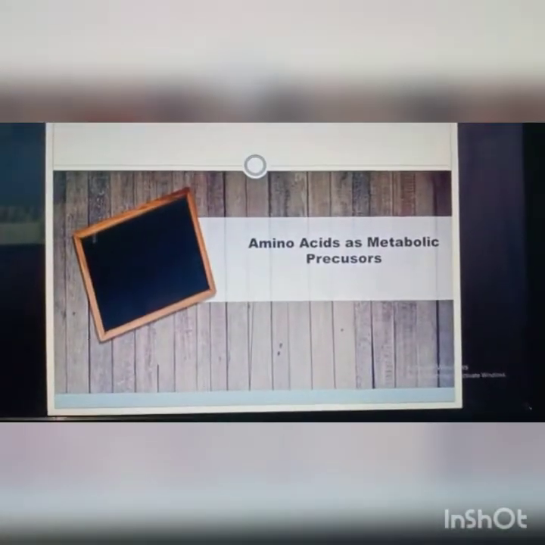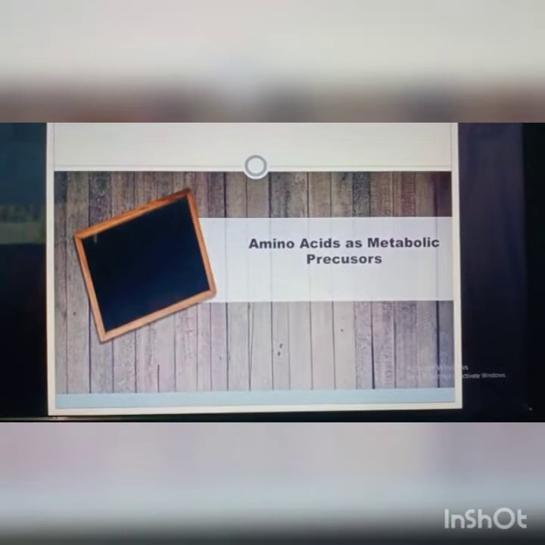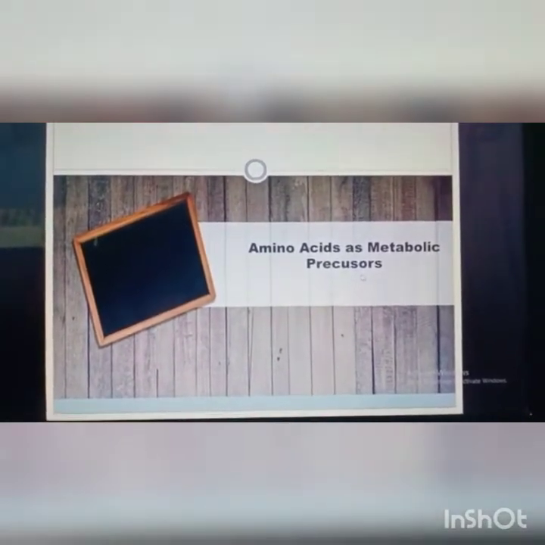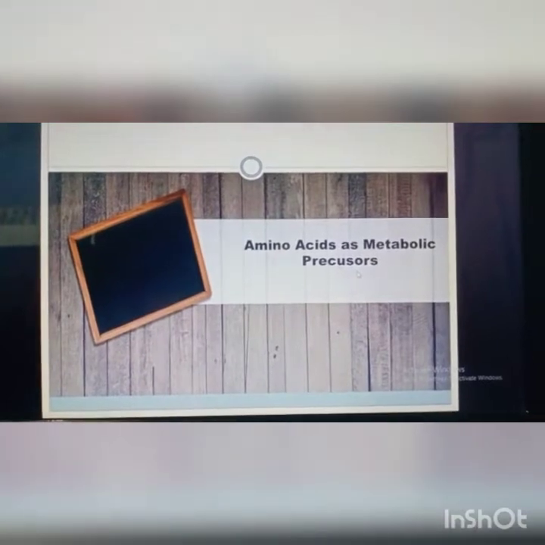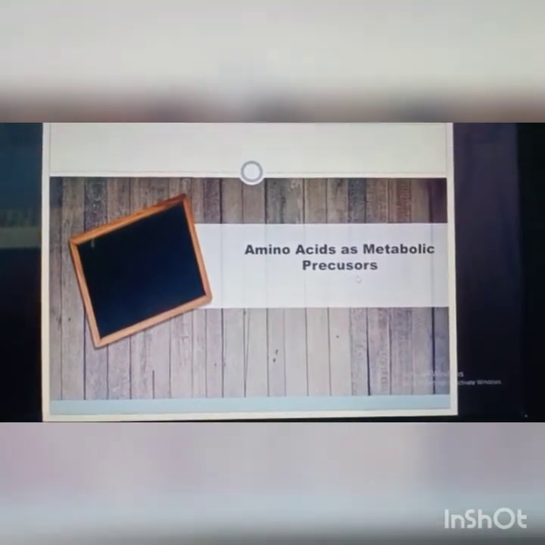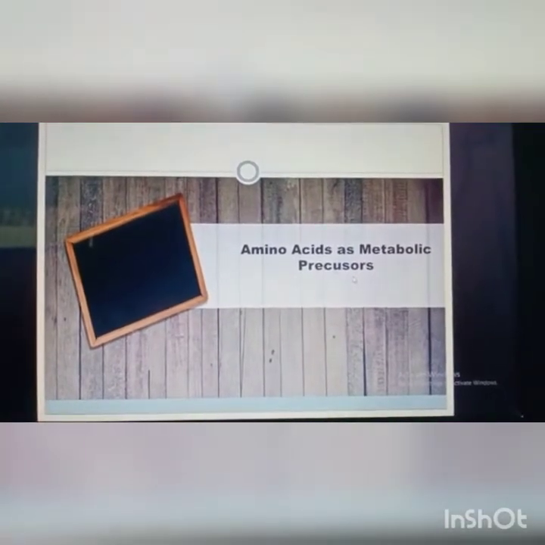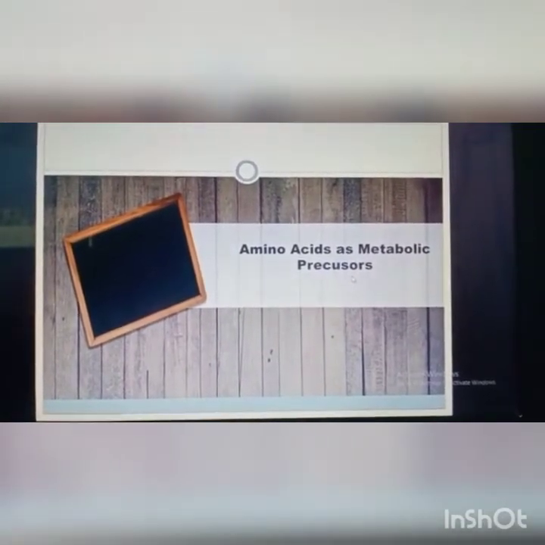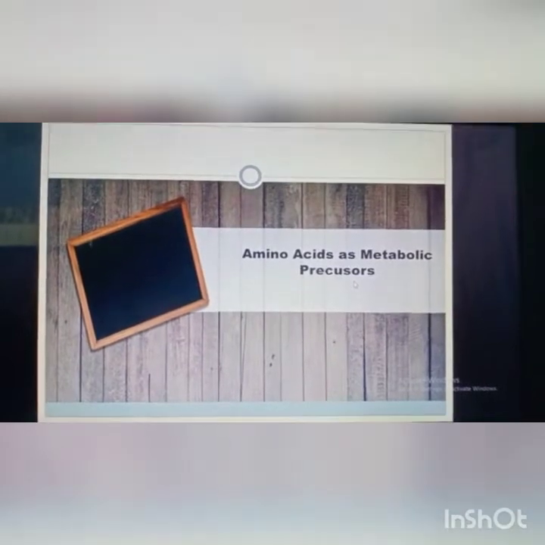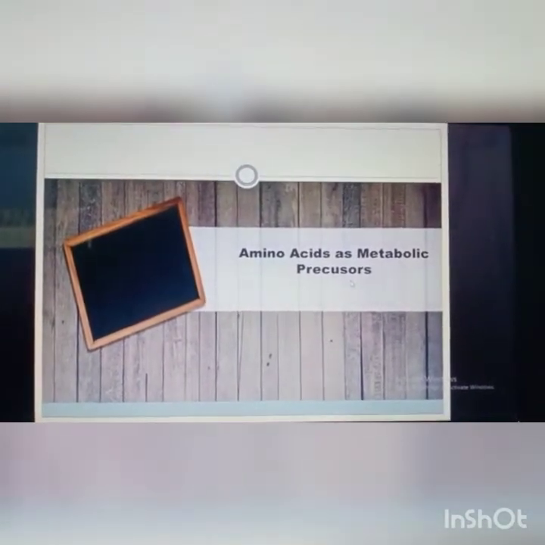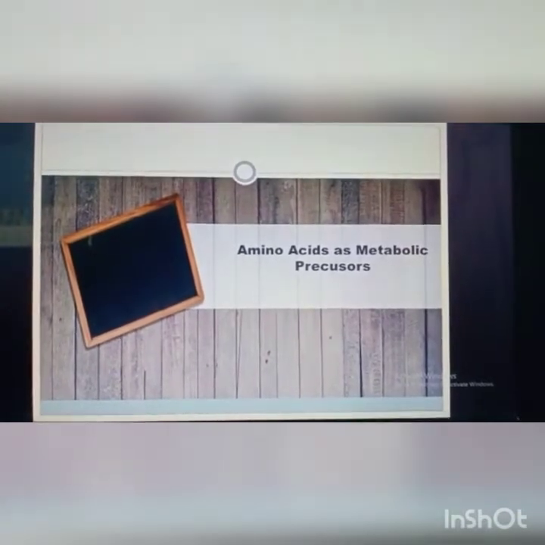Okay friends, I want to explain to you about amino acids as metabolic precursors. Before, the primary role of amino acids was as the substrate to synthesize protein. But some amino acids are essential precursors in other biosynthesis pathways. So, I want to explain some biosynthesis reactions that use amino acids as metabolic precursors.